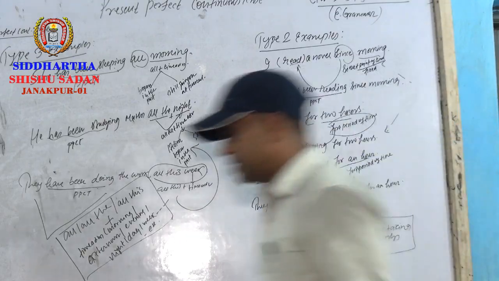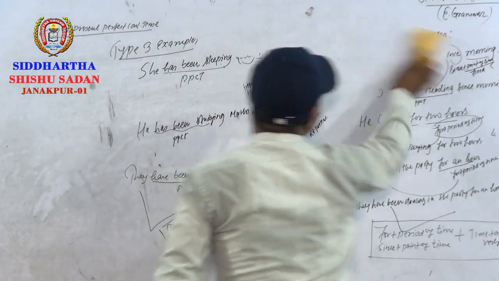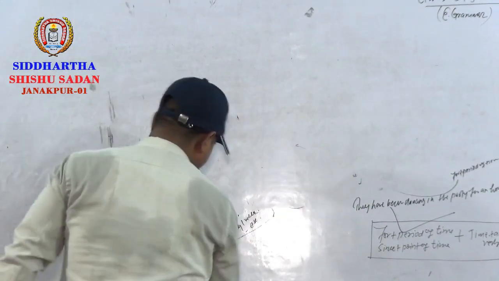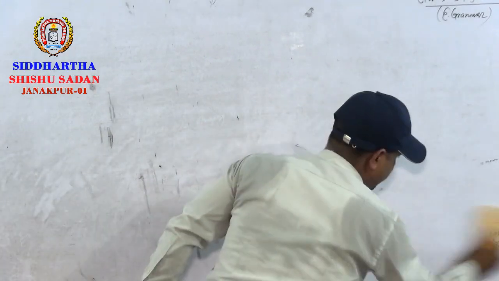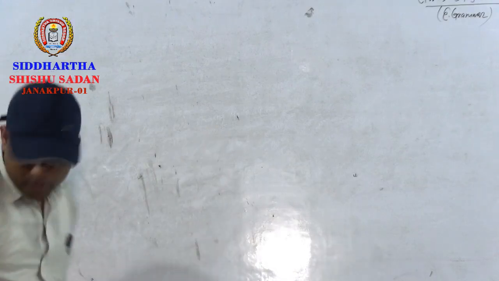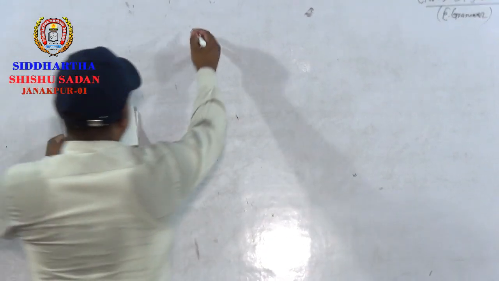Be ready to answer. These are the questions for you to practice at home, and then write the answers tomorrow here on the board. You will get your answers corrected.